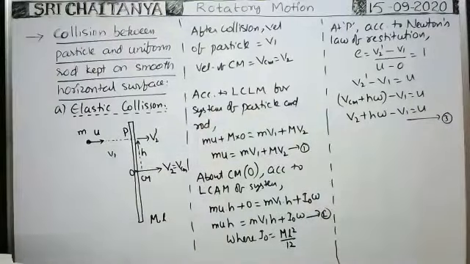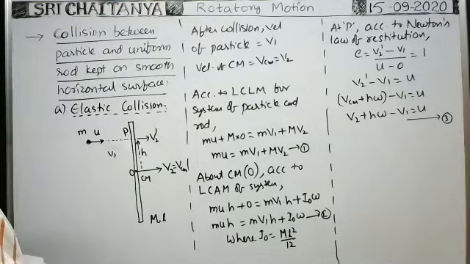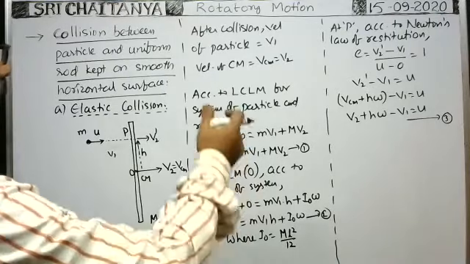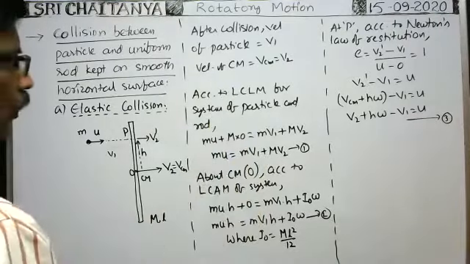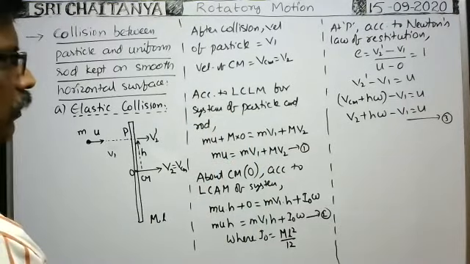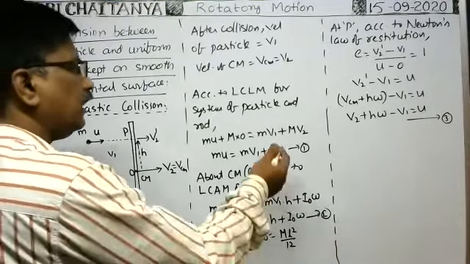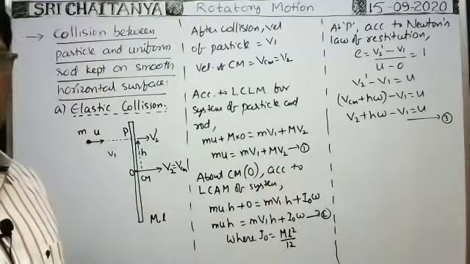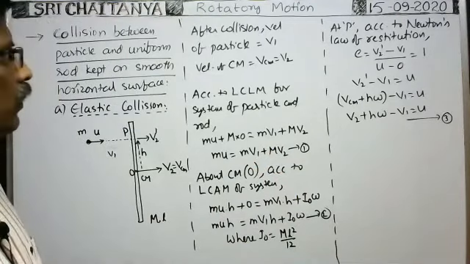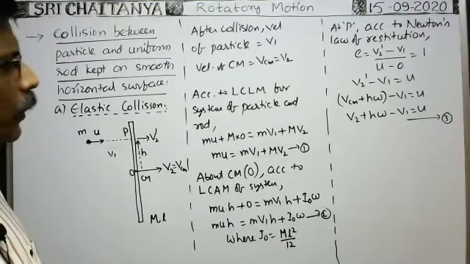In this way, we can write the different formulas. Now, by solving these three equations, we can have V1, V2, and omega. Because there are three unknown variables and three equations, definitely when you solve them, we can have V1, V2 and omega.